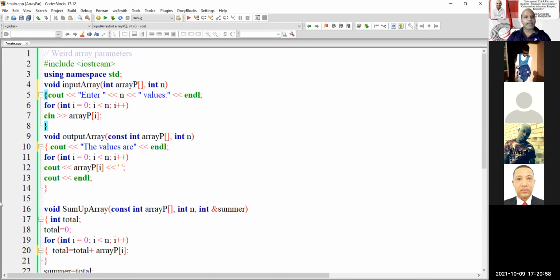The same thing will happen in line number 9, where I'm displaying values from the array. The cin changes to a cout. And I've got to specify again that I'm passing across the whole array and the size of the array.